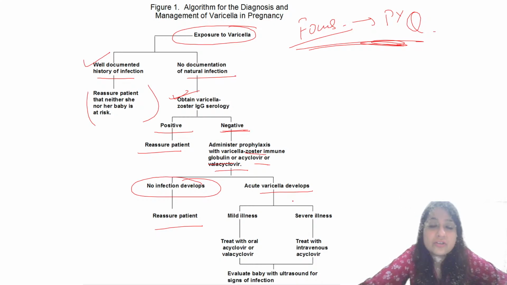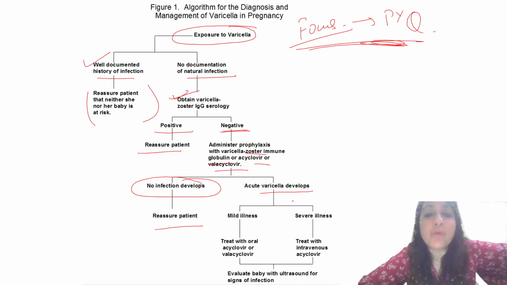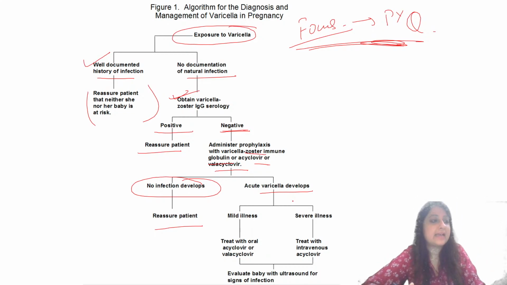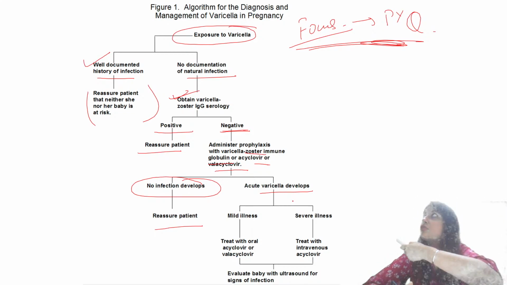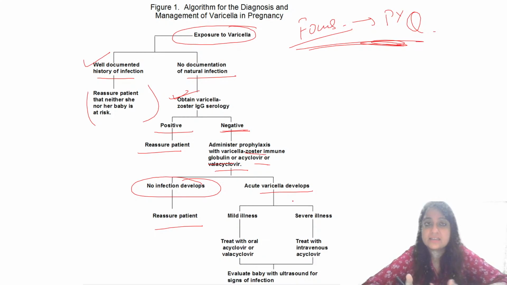To understand this chart, everybody, it is one of the important charts which can come in your exams, guys. All right, this is actually important, everybody. जो आ सकता है. Suppose there's a pregnant lady who's come in contact with someone suffering from chickenpox. So you have to ask her, were you ever infected?